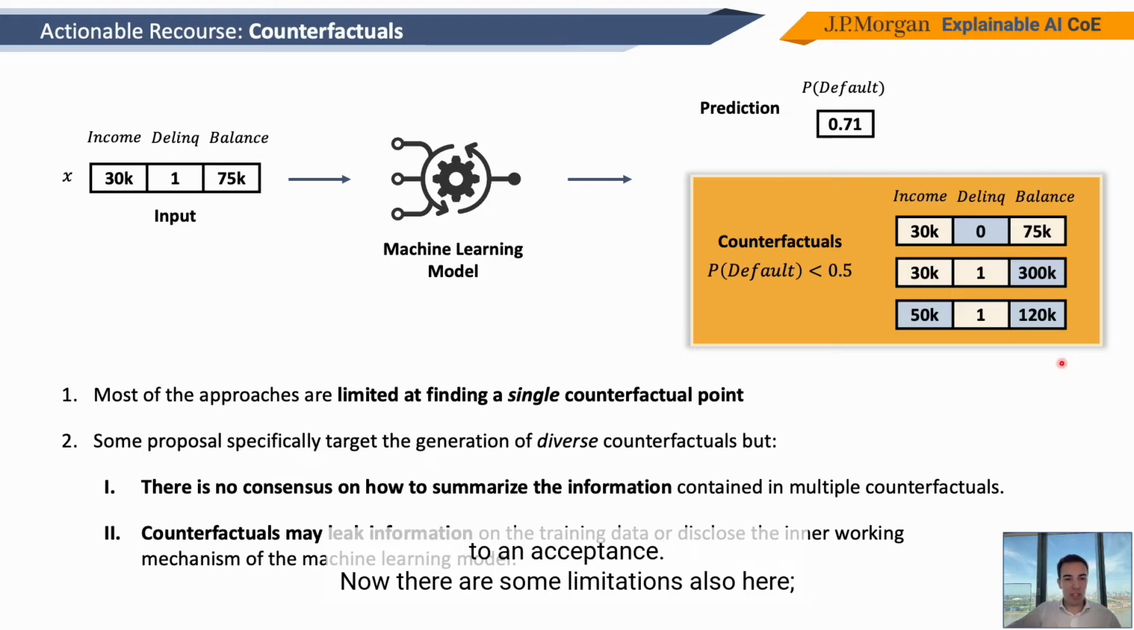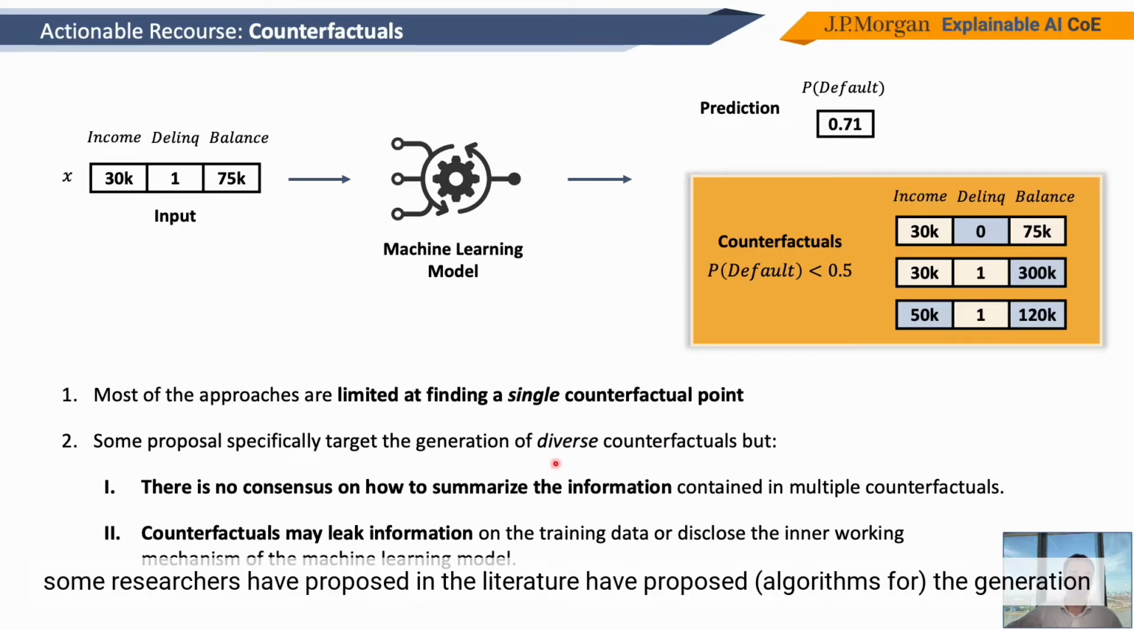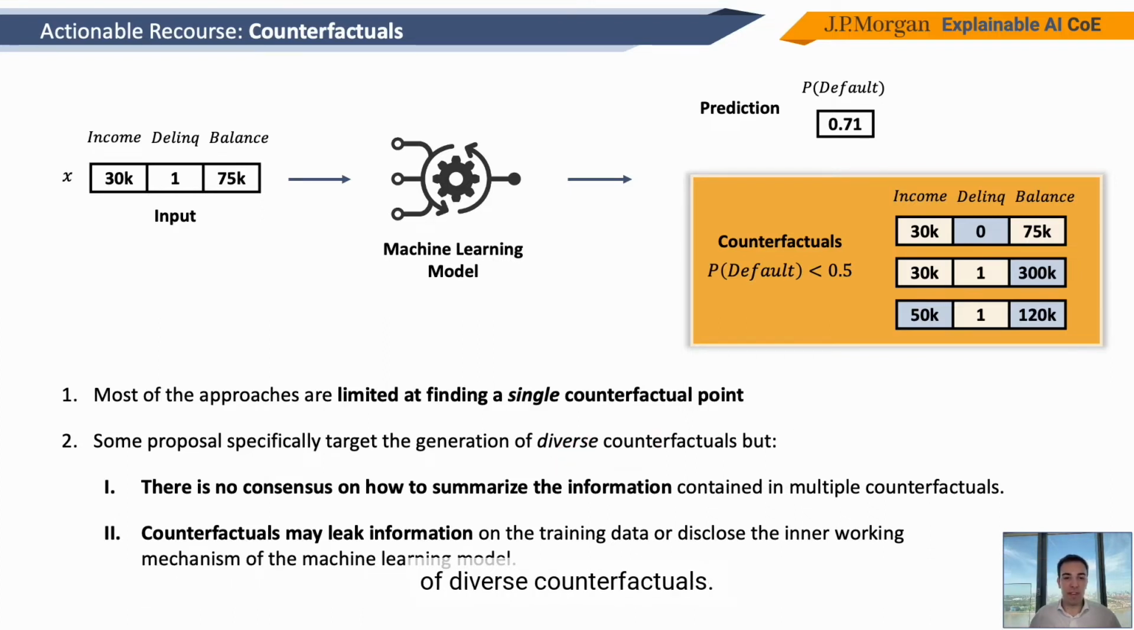Now, there are some limitations also here, and the first limitation of counterfactual generation algorithms proposed in the literature is that most of them provide only a single counterfactual point. And having a counterfactual is very useful information, but having a single one does not allow a user to really choose the counterfactual that best suits them. If I'm a user, I may not want to change my balance, but I would like to know how I can change my income, for example, in order to overcome the rejection. So for this precise reason, some people have proposed in the literature the generation of diverse counterfactuals.